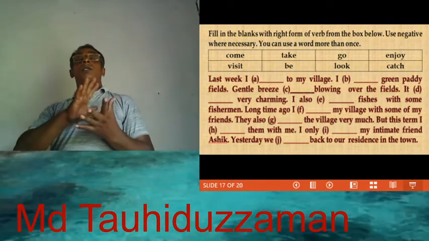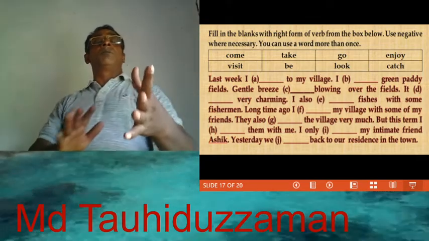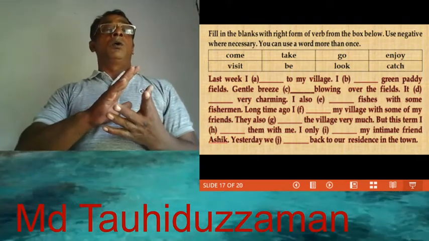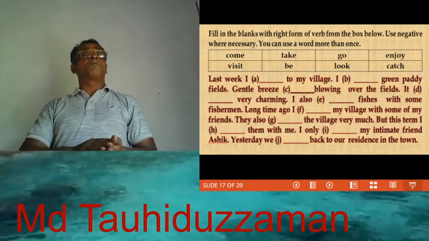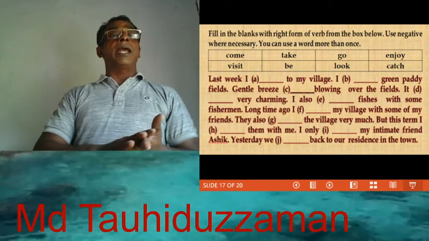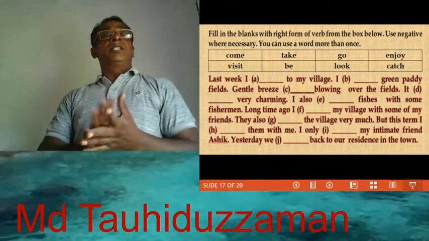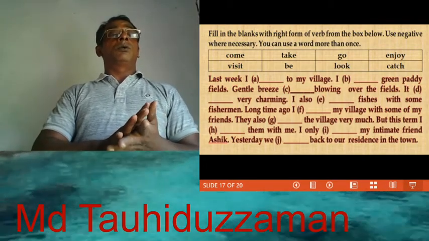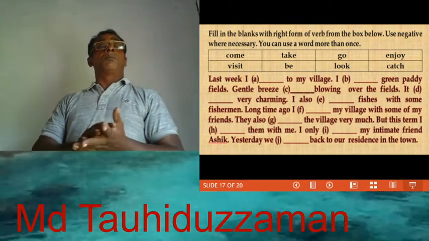So we selected verbs from the box and we shall put them in the right form. Last week I go. The sentence is past tense, so the verb will also be in past form.